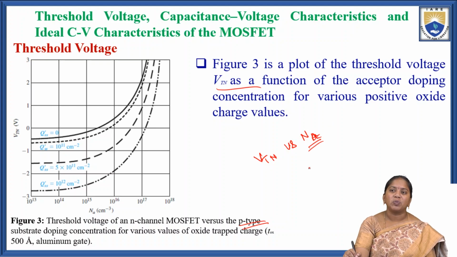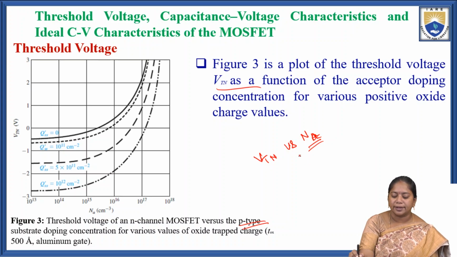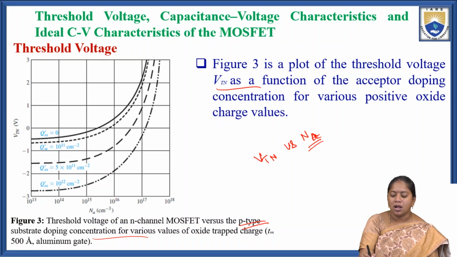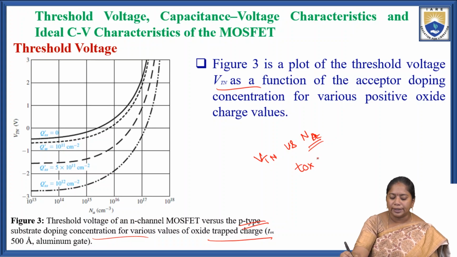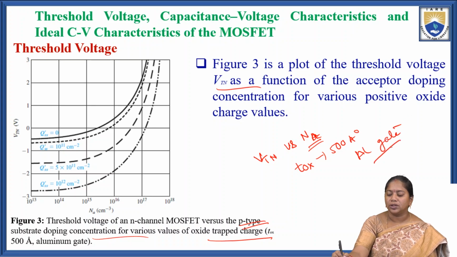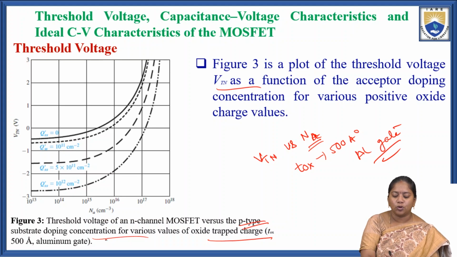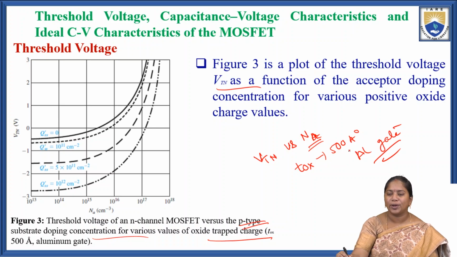Figure 3 is a plot of the threshold voltage versus acceptor concentration for the p-type substrate, for various oxide trapped charges. Here the oxide layer thickness TOX is 500 angstroms, and we are using the aluminum metal gate.